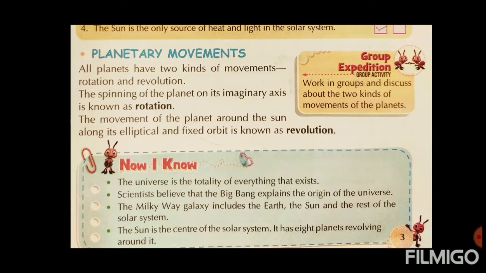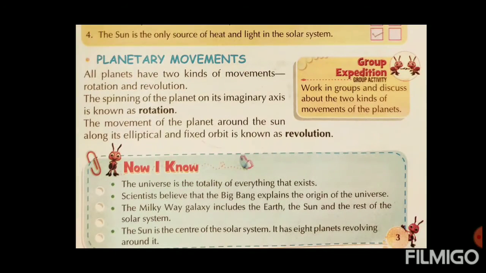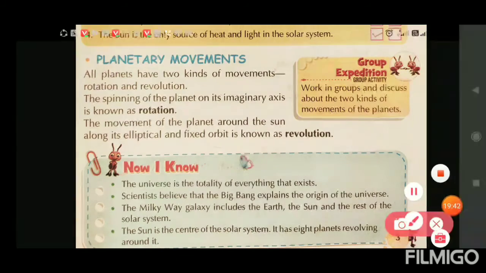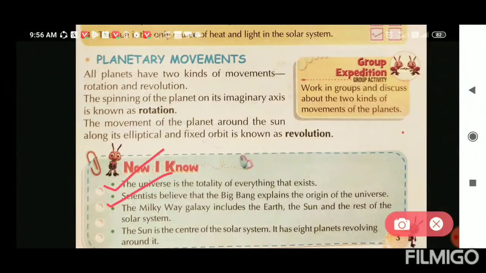And one more thing, by this lesson we came to know, what did you come to know? First thing, the universe is the totality of everything that exists. Second thing, the scientific belief that the Big Bang explains the origin of the universe.